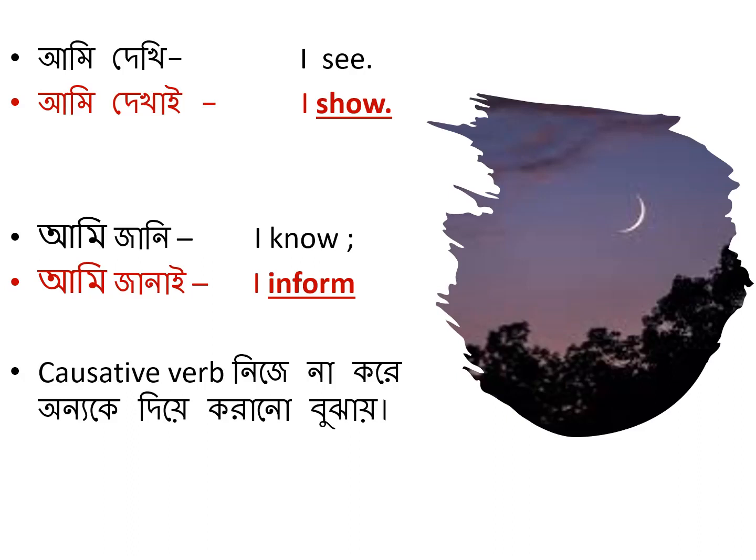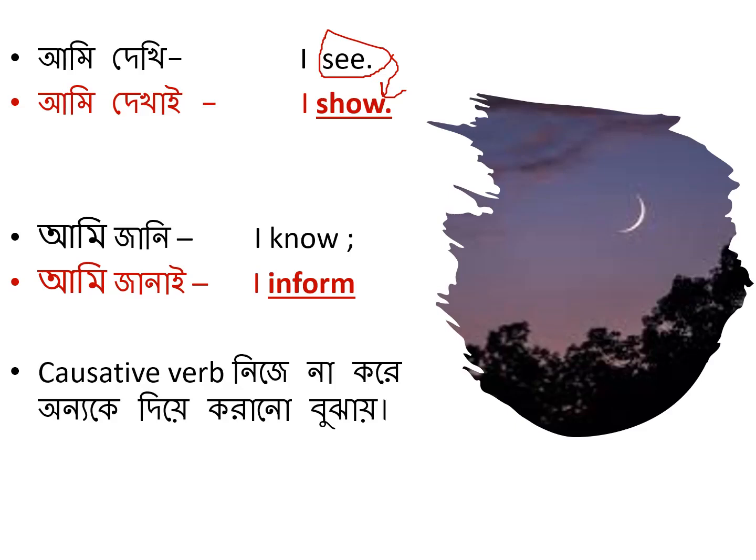So in that sense, the causative form of the verb see is show, S-H-O-W. In that sense, we can say very easily that I show you something. It might be the mother is showing the baby the moon. So in that sense, we use the causative verb show.